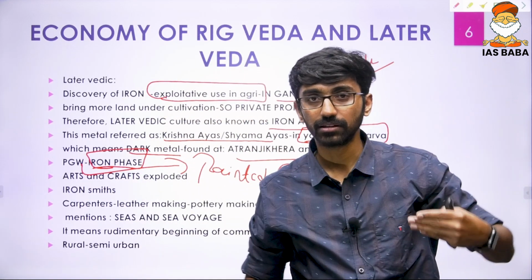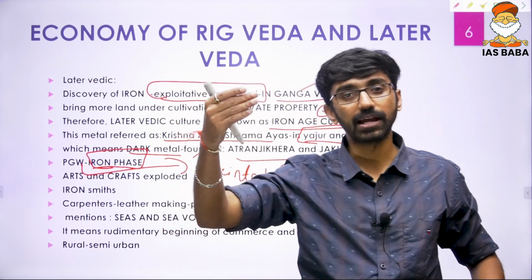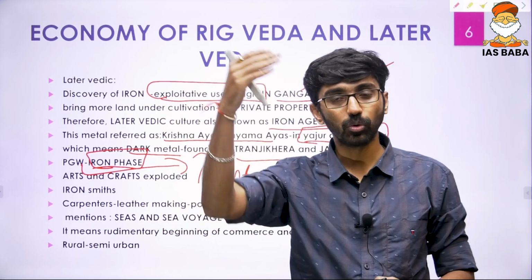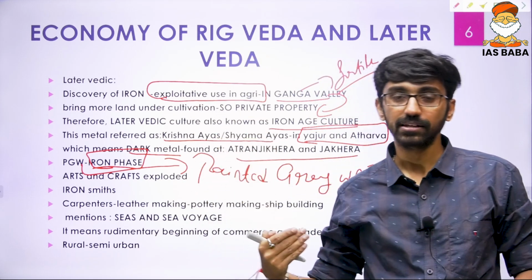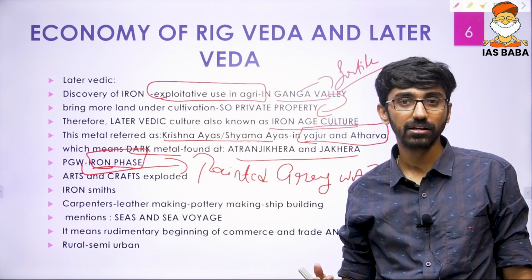So there are three phases of Indian history, or entire world history. Wherever you study history, that is from the beginning, it can be divided into three phases. That is Stone Age, Bronze Age, and then again the Iron Age. So this is the iron phase. This is the iron phase in Indian history too.